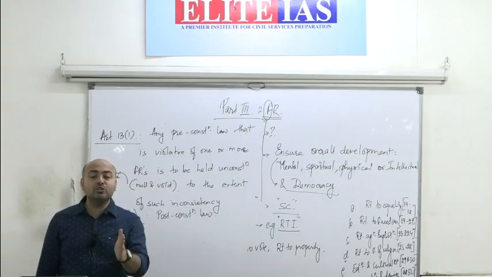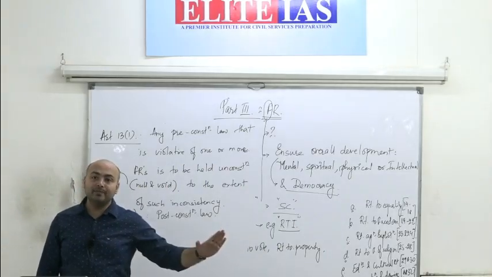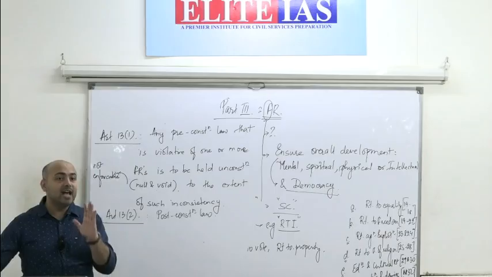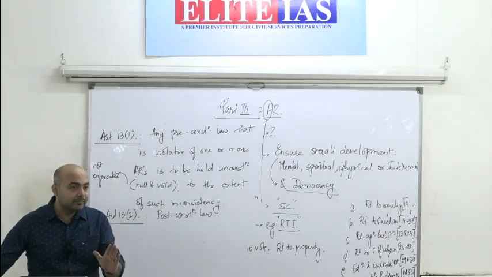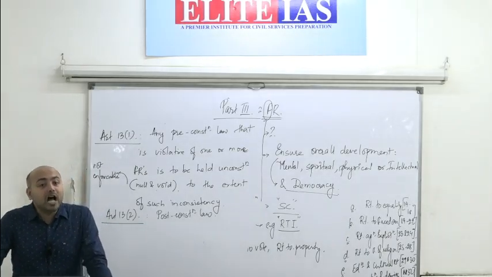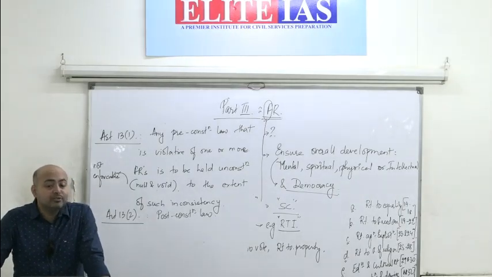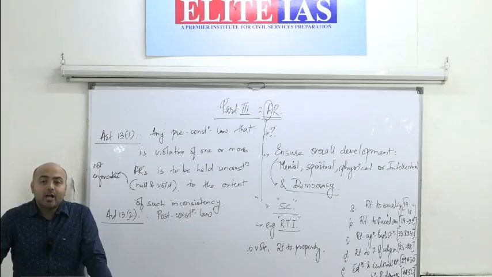That means those laws are not enforceable. They cannot be enforced. This is what Article 13 of the Constitution says. Clear? This is what Article 13 of the Constitution says.